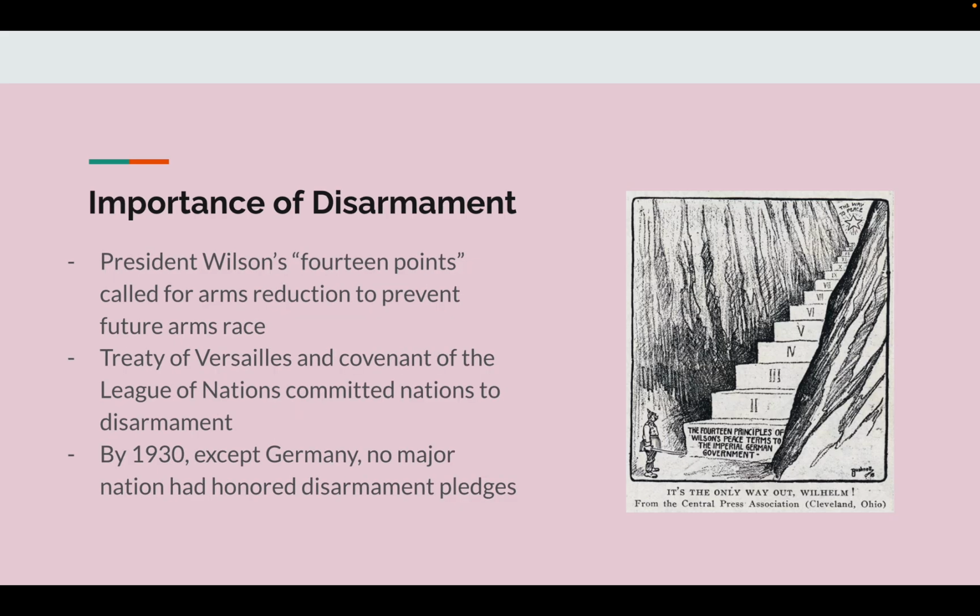Importance of disarmament. President Wilson's 14 points called for arms reduction to prevent a future arms race. The Treaty of Versailles and Covenant of the League of Nations committed nations to disarmament. By 1930, except Germany, no major nation had honored disarmament pledges.